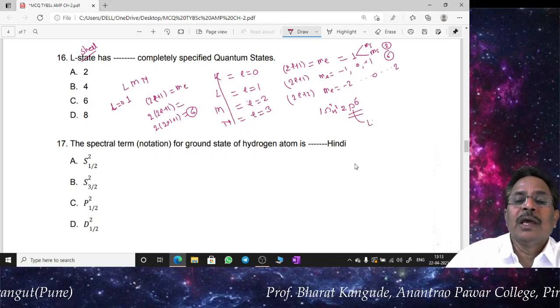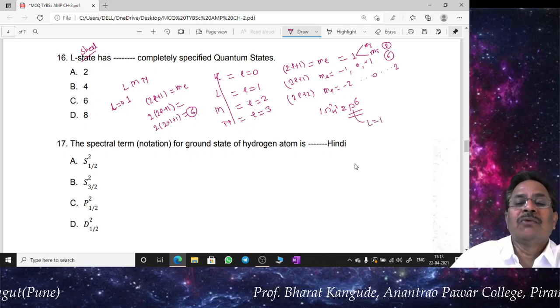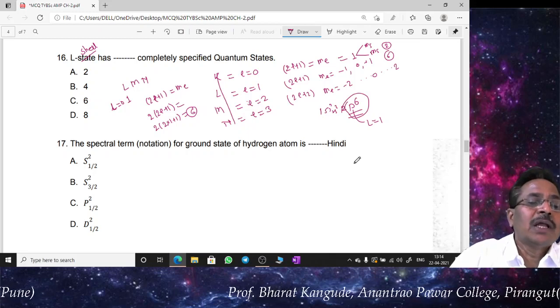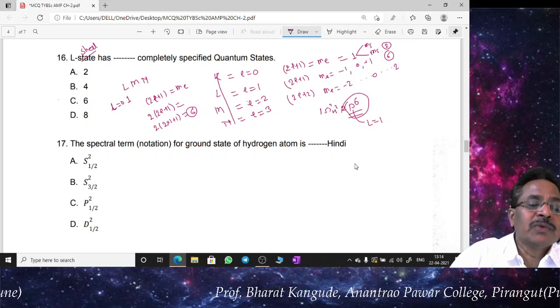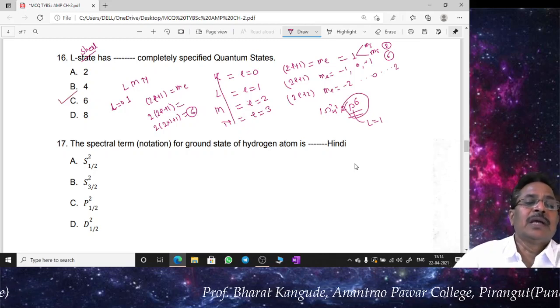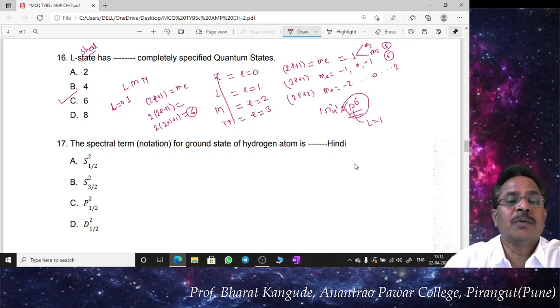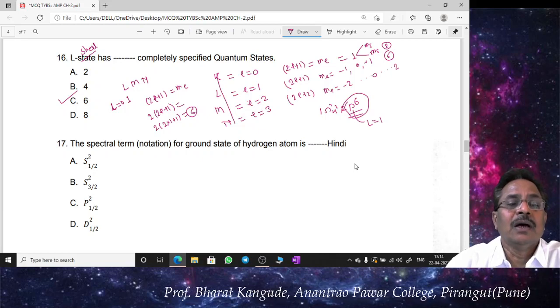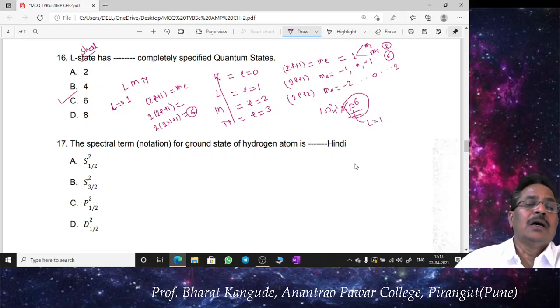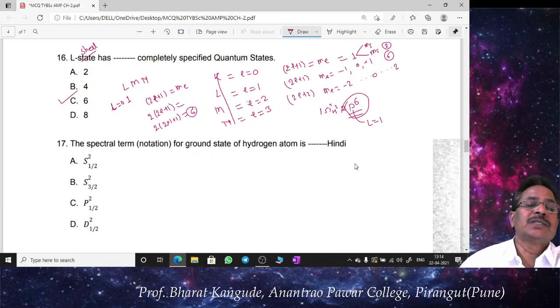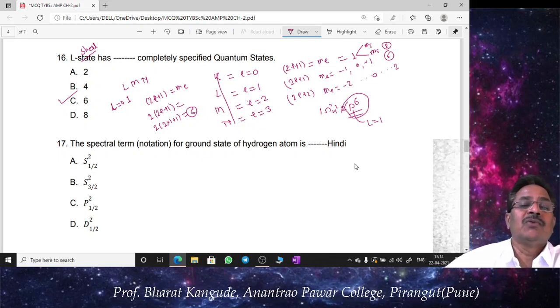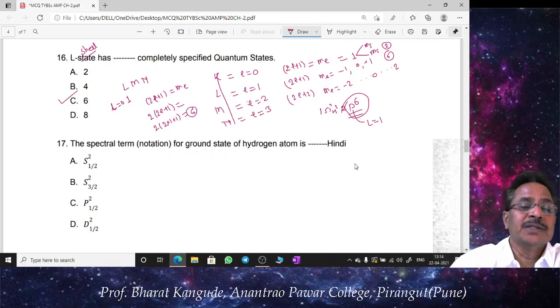So here the l value is equal to 1, and therefore this can accommodate 6 electrons, and therefore the correct option or correct answer of question number 16 is C. It can have 6 completely specified quantum states, that is, the L shell has 6 completely specified quantum states as shown by this example.